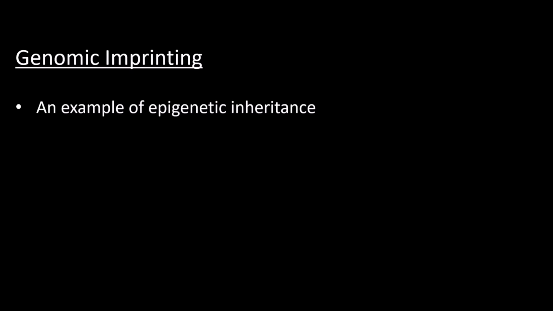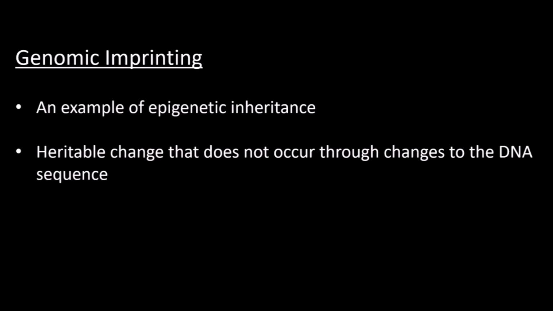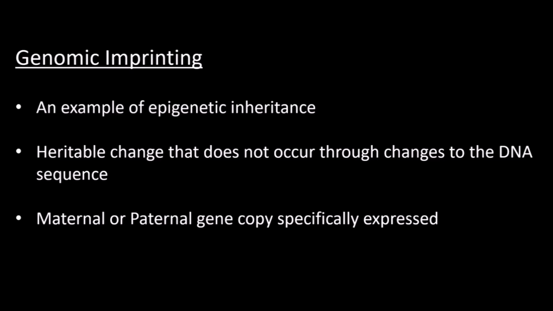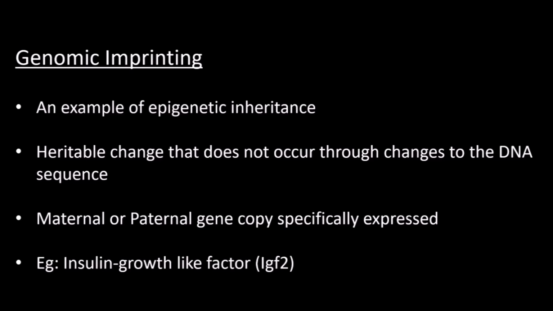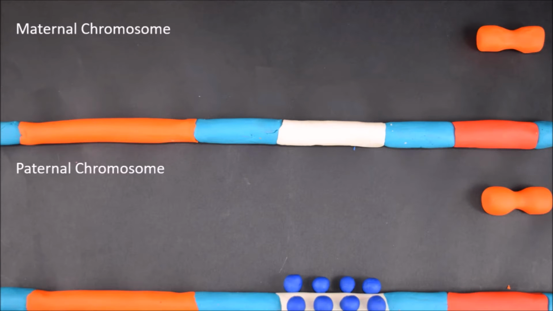Genomic imprinting is an example of epigenetic inheritance. Epigenetic inheritance refers to a heritable change that does not occur as a result of changes to the DNA sequence. In genomic imprinting, the paternal or maternal gene copy is specifically expressed over the other. Perhaps the best example of genomic imprinting is imprinted gene insulin-like growth factor 2. Expression of both copies can lead to cancer. The mechanism is as follows.